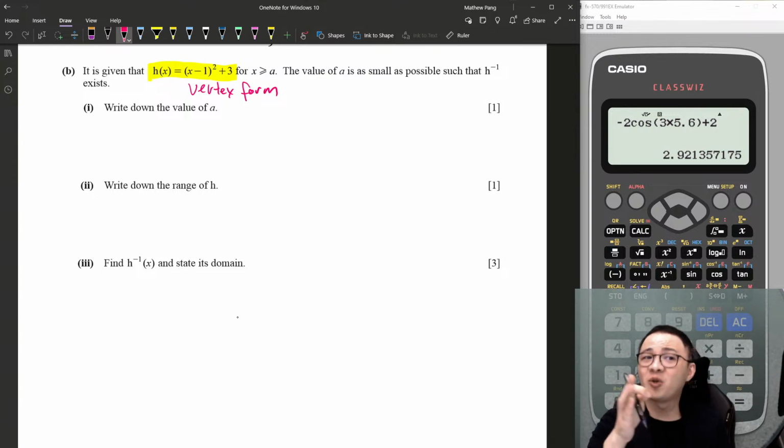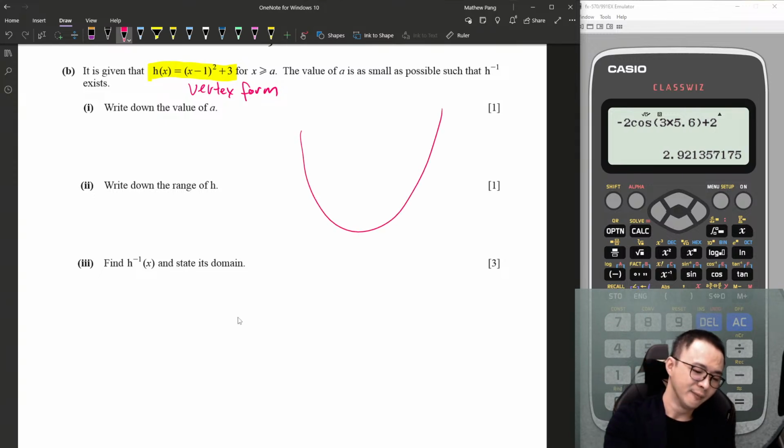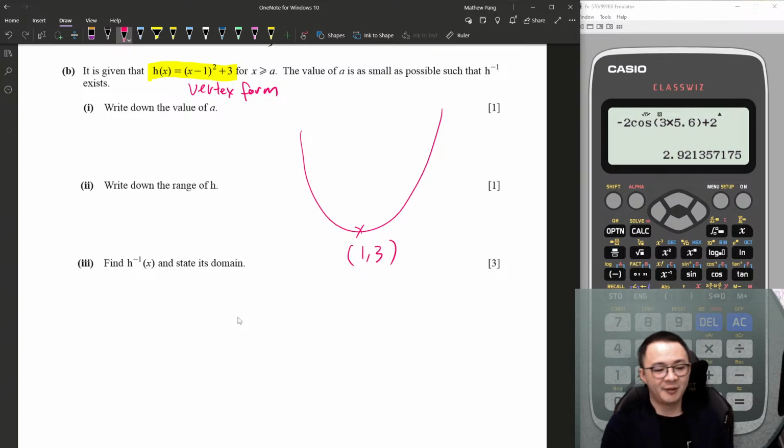This is vertex form for a quadratic. Quadratic only has 2 shapes, U or N. In this case, I check the a value is positive, so it's a U shape. For my U shape, my minimum coordinate is (1, 3). Now I got my graph by understanding the vertex form equation.